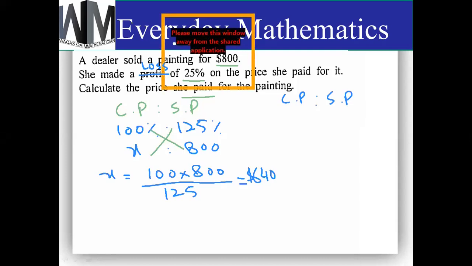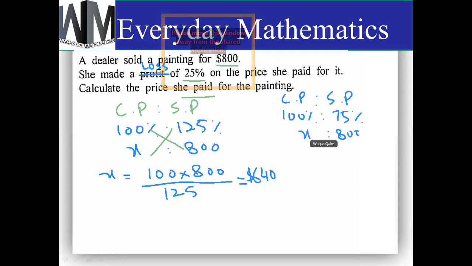So the cost price is always 100%, and when we talk about loss, it's 75%, and the selling price is given as 800, so this will be x, and we will cross multiply.